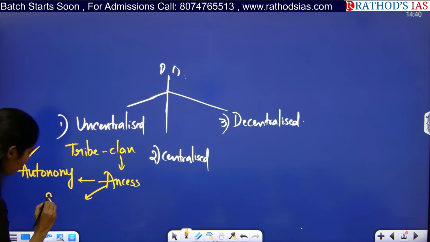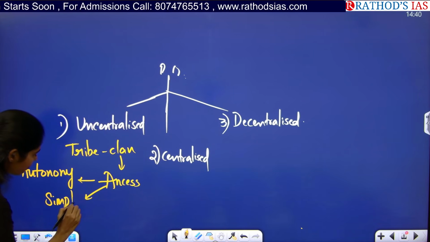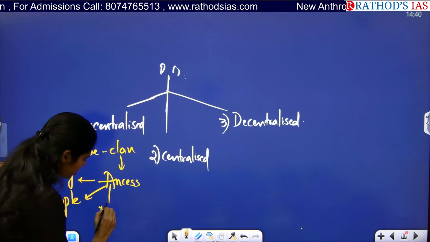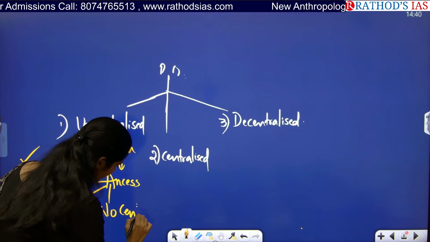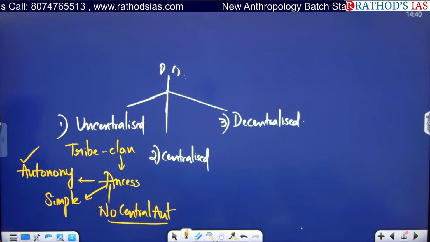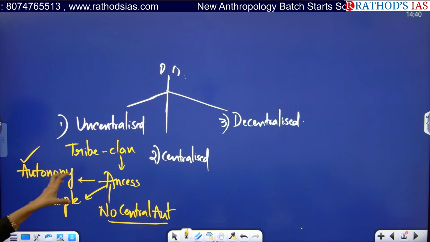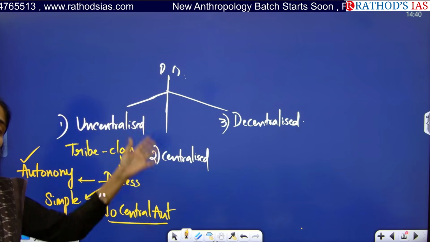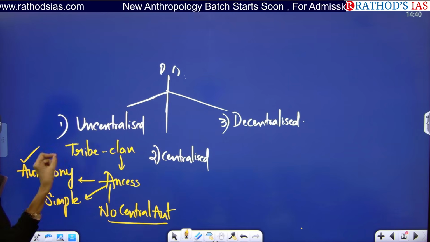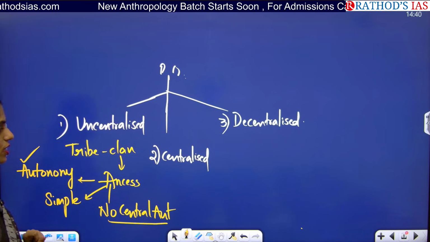It is a very simple form of political organization, and there is no central authority to regulate them. So this is the primitive kind of political organization we used to have in the past. And even some tribes are following this till today.